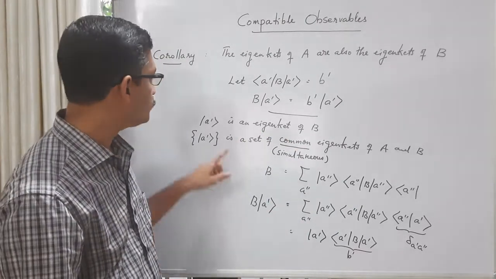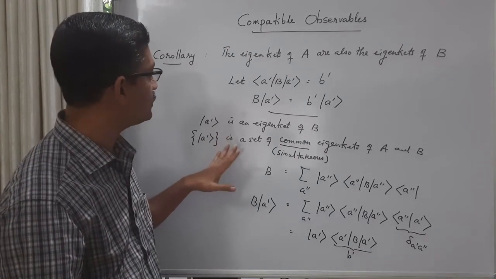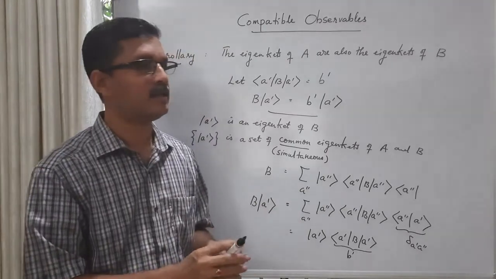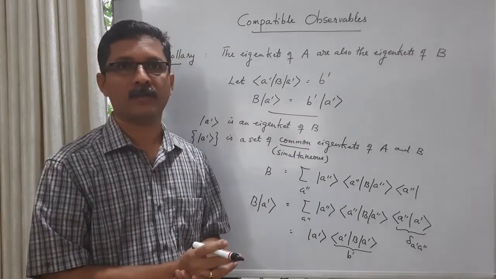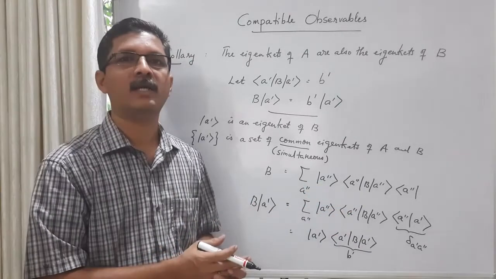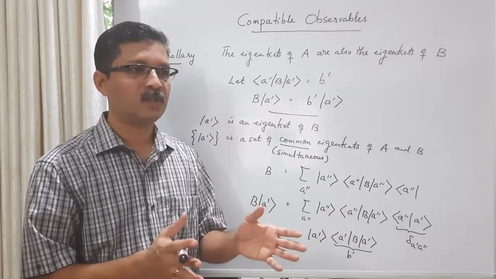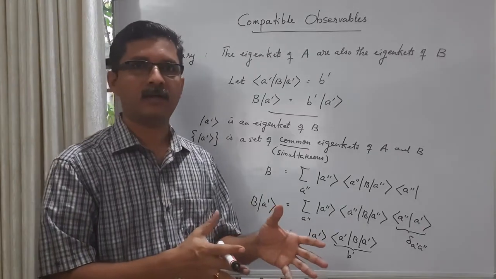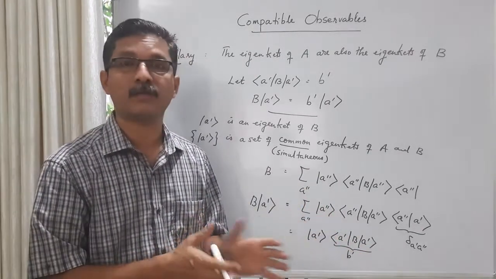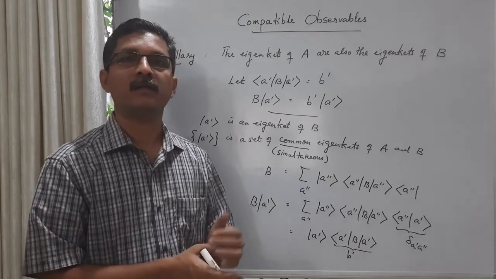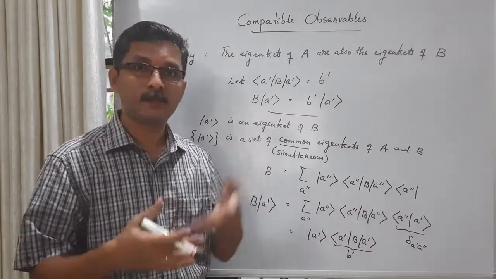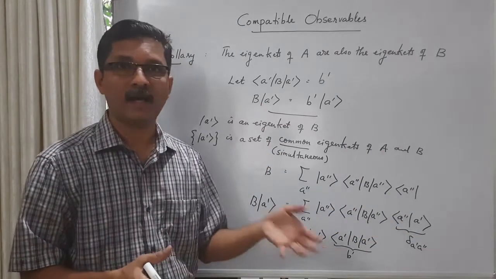So what we have shown here is that if two operators are commuting operators, that means they are compatible operators, then if one of the operators has a set of non-degenerate eigenkets, or if all the eigenkets of A are non-degenerate, then they are also eigenkets of B. The matrix of B expressed in the eigenkets of A is diagonal.